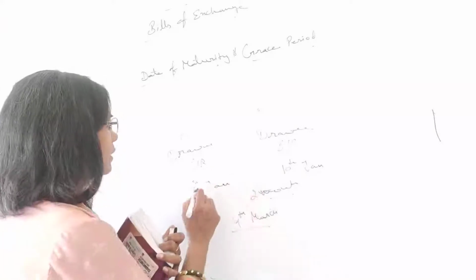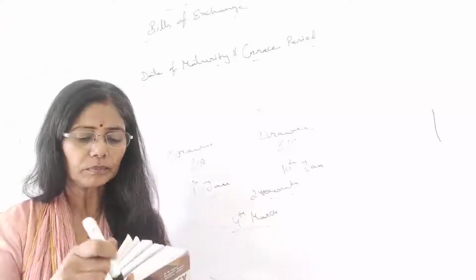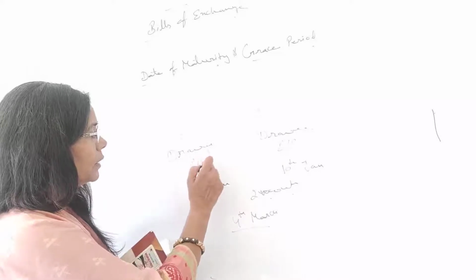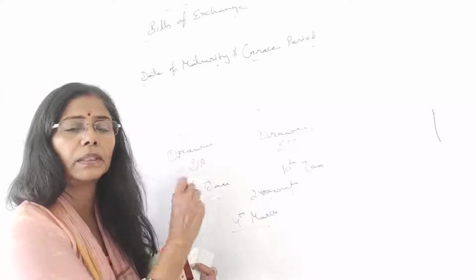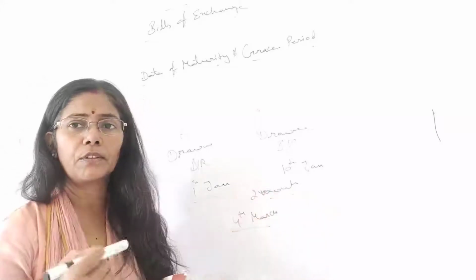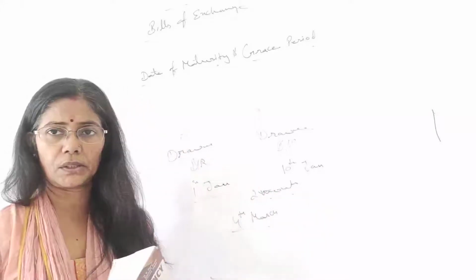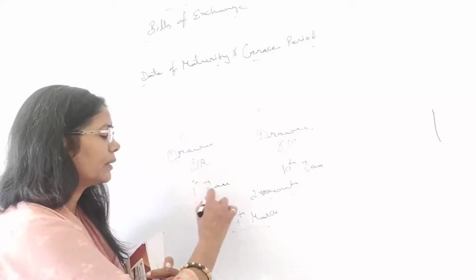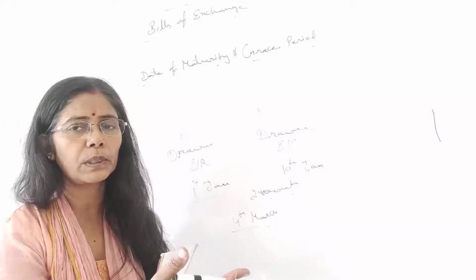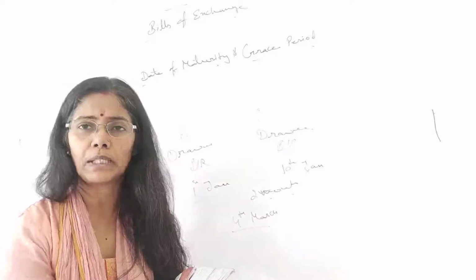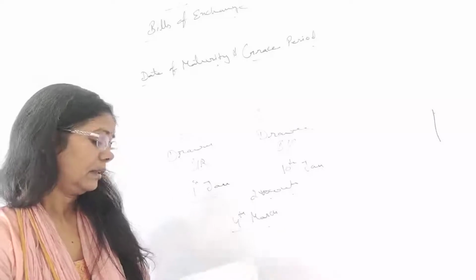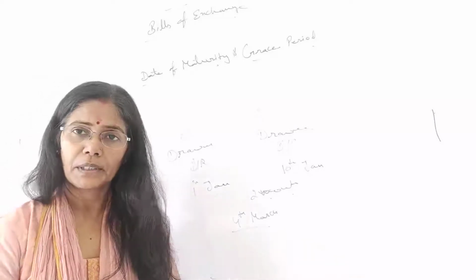After date means after the date of drawing. So the day when the drawer has drawn the bill, these 2 months will be calculated from this date. 1st January, then the first month completes on 1st February, then the second month on 1st March, plus 3 days grace period, 4th March. So this is called bill after date.